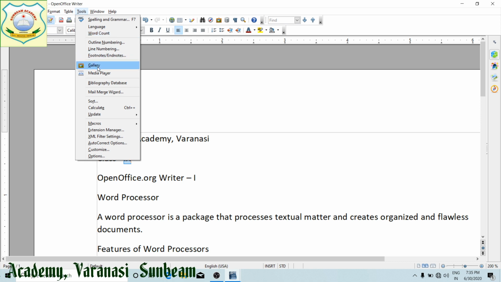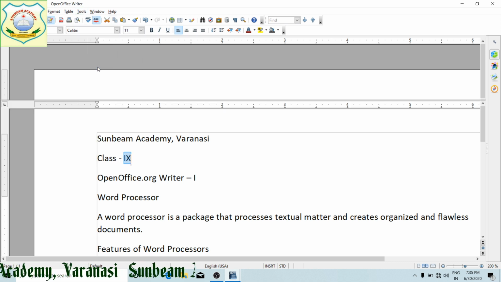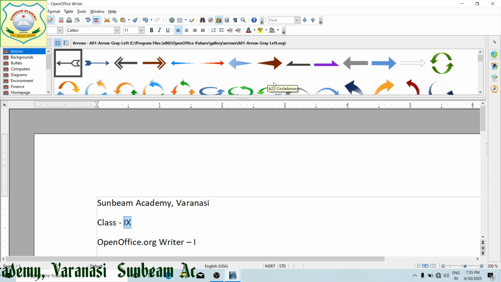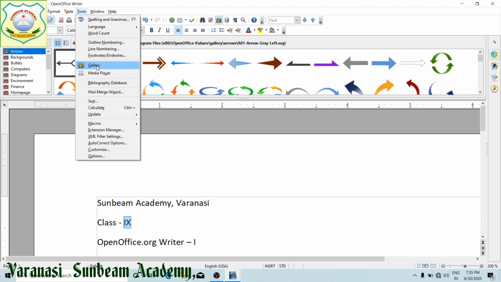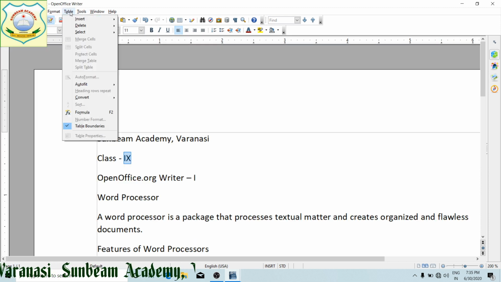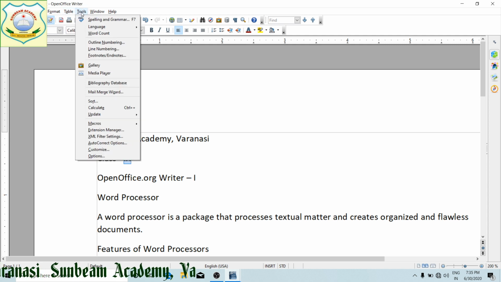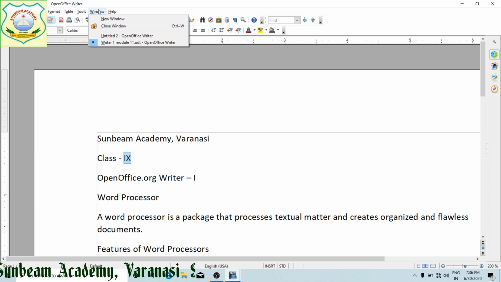Next is your gallery. We can activate our gallery, which has ready-made pictures we are getting over here. Now if you want to deactivate, click on gallery. Next is your media player. You can also put your media player inside your document. Likewise, this we will read in our later chapter topics.